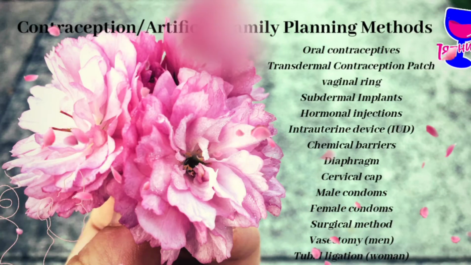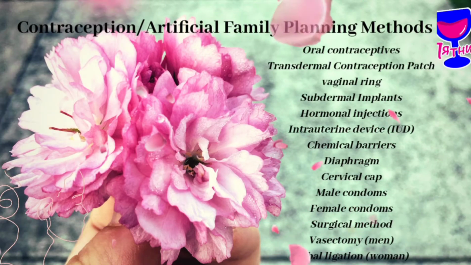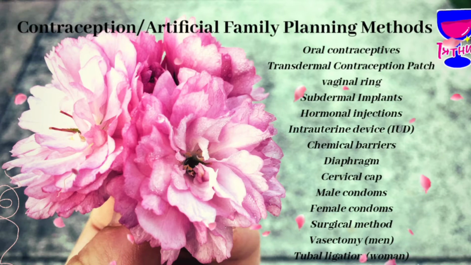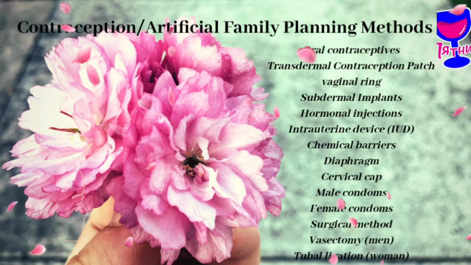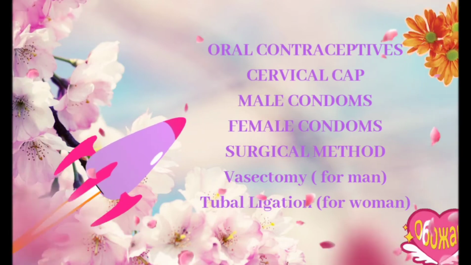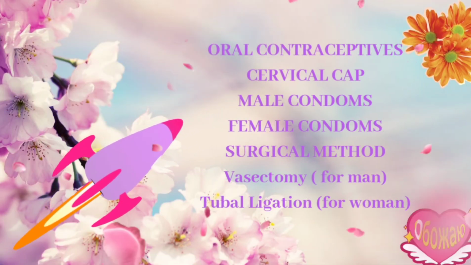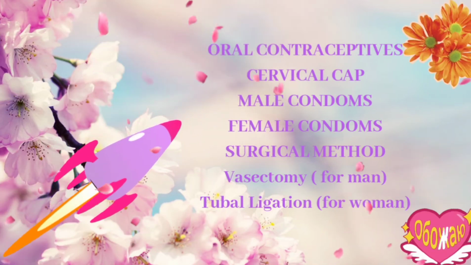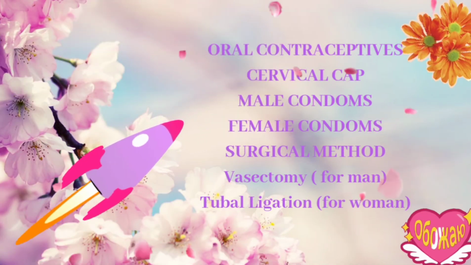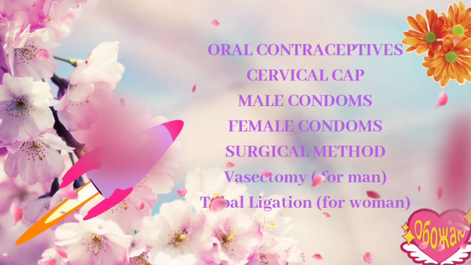Out of 14 contraception or artificial methods in family planning, I will only discuss 7 of those, but don't worry, because in the PPT that I will present, there will be a definition of all these 14 methods. So let's start. The first method that we're going to tackle is the oral contraceptives. It is the pills that the woman takes. It contains synthetic estrogen and progesterone that prevent the egg and sperm from creating a life.